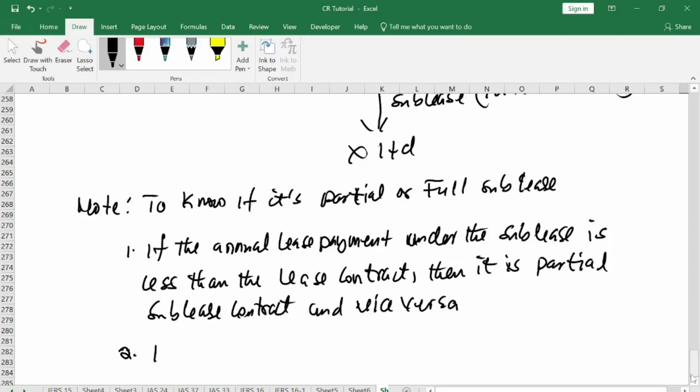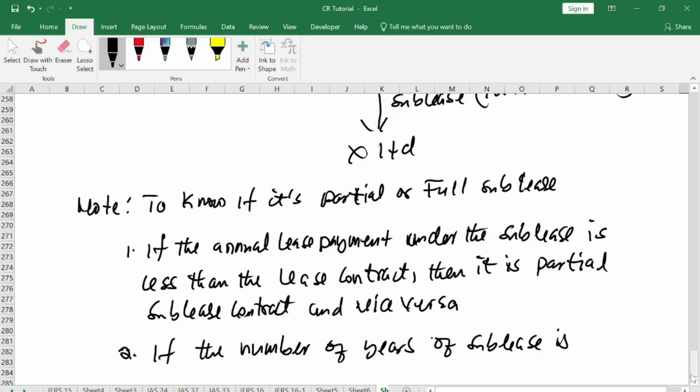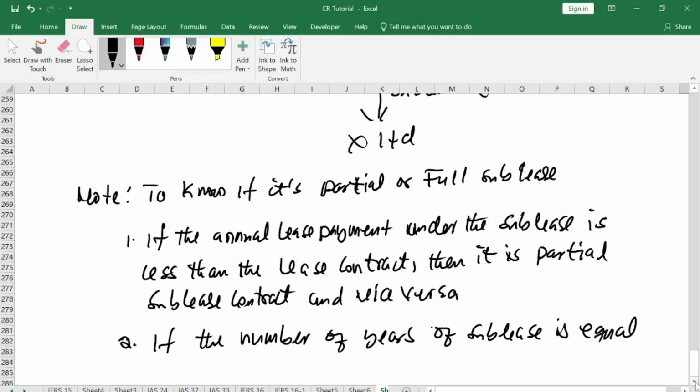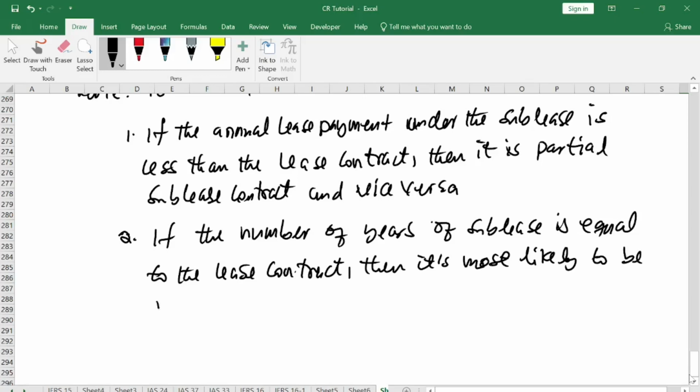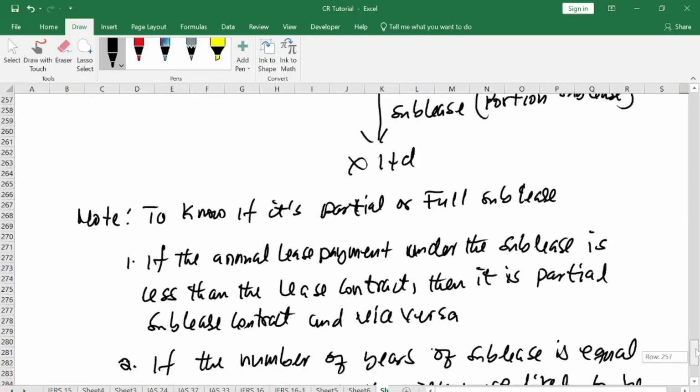Again, if the number of years of sublease is equal to the lease contract, then it is most likely to be full sublease. Okay, so these elements are very, very important.